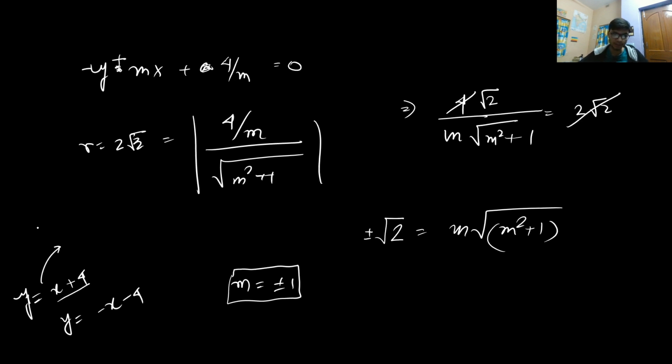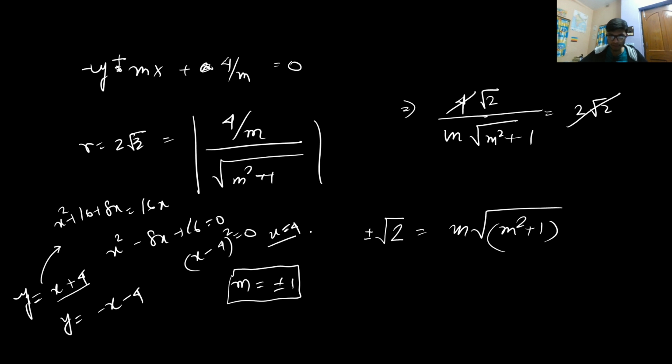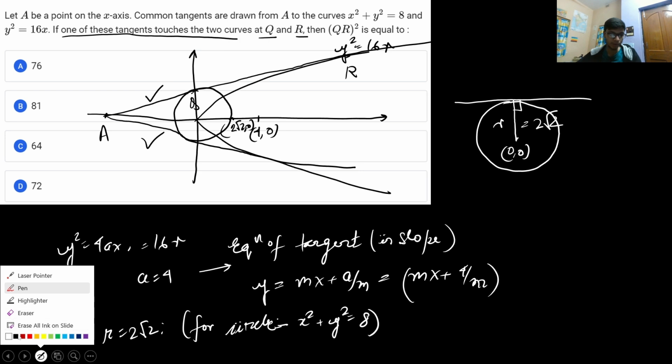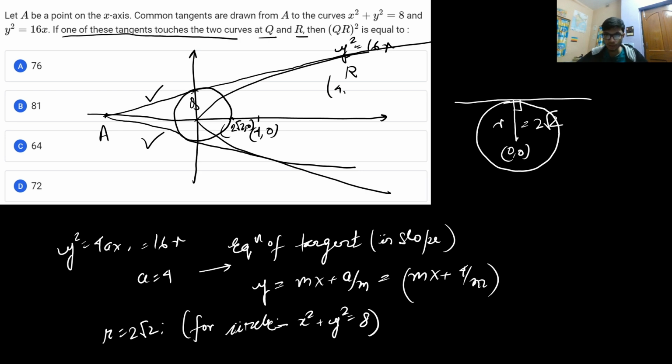So let me solve for that. In place of y, I put x plus 4. So I will get x square plus 16 plus 8x is equal to 16x. From here, I'll get x square minus 8x plus 16 is equal to 0. This gives (x minus 4) whole square is equal to 0, so x is equal to 4. So you got the x coordinate of R as 4, and the y coordinate of R will be, if we put 4 over here, the square root of 64, that is 8. It is positive, so R is 4 comma 8.